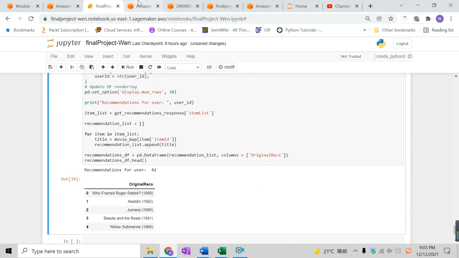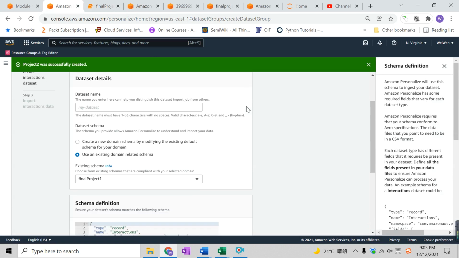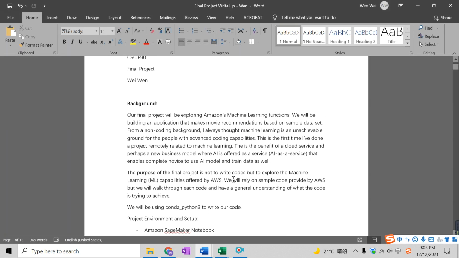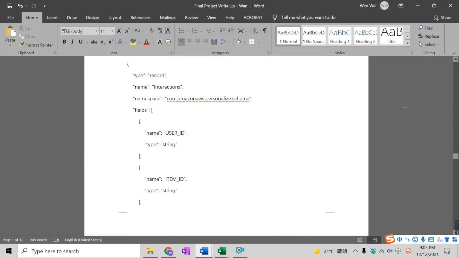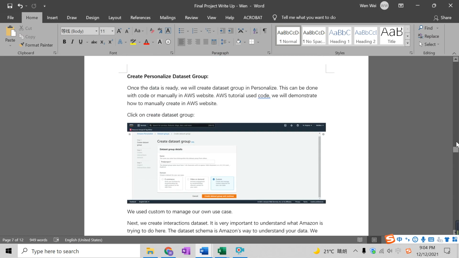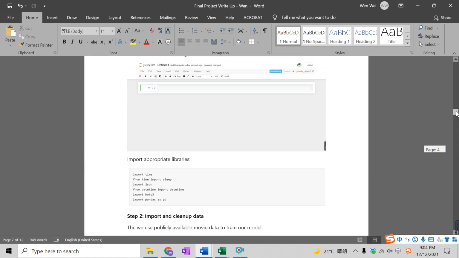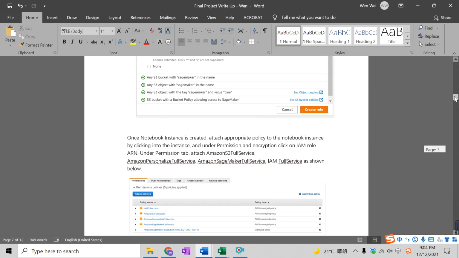So yes, that's it, and I hope you enjoyed this. I really enjoyed this lab, and I hope you understood what I'm doing. I also have a detailed write-up here, just to make sure that everything is going smoothly. I did not come from a coding background, and I did not think that I could, several clicks away, deploy a machine learning model, and somehow Amazon made it happen, which might justify why Amazon became such a large corporation.